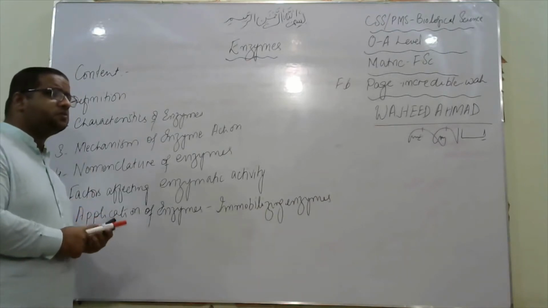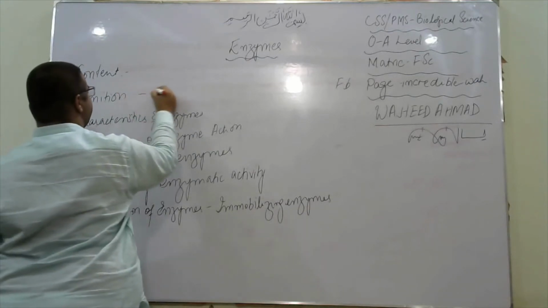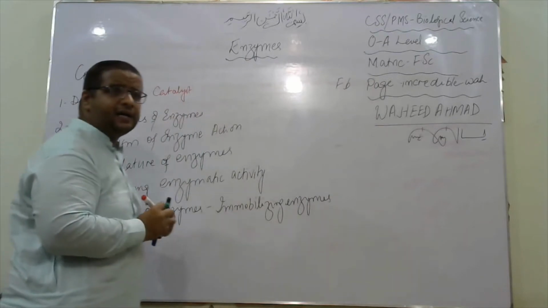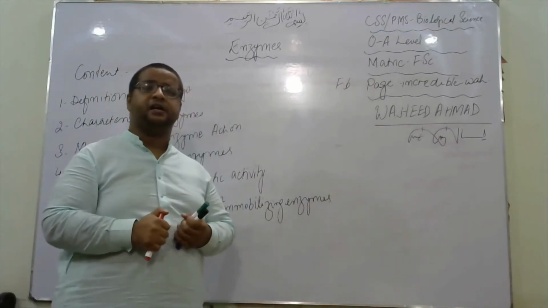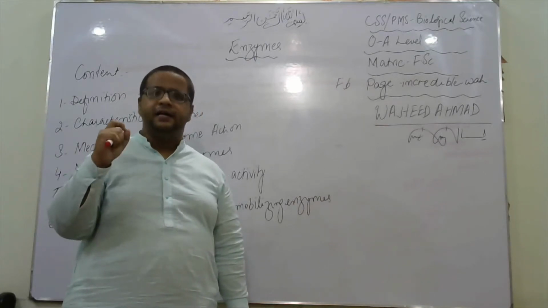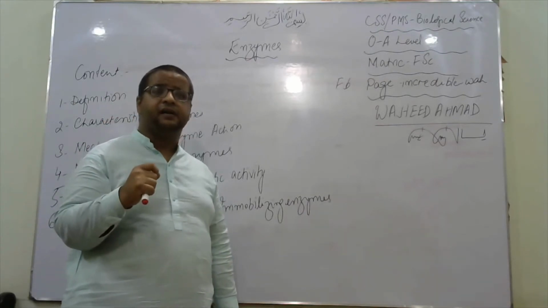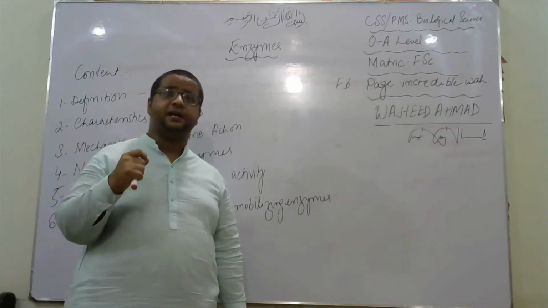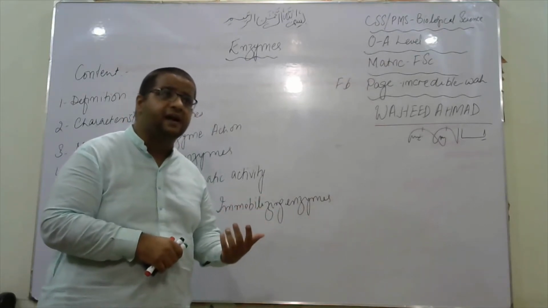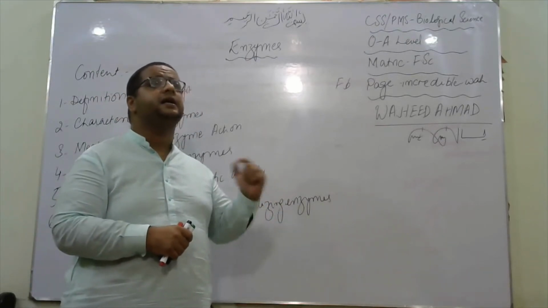Before going to the enzymes, we need to define what catalysts are. A catalyst is a substance which speeds up a chemical reaction without being used up itself. Listen to me again. A catalyst is a substance which speeds up a chemical reaction without being used up itself. What does that mean? It means that the catalyst takes part in a chemical reaction, it is serving in the reaction, but it is not being utilized itself.